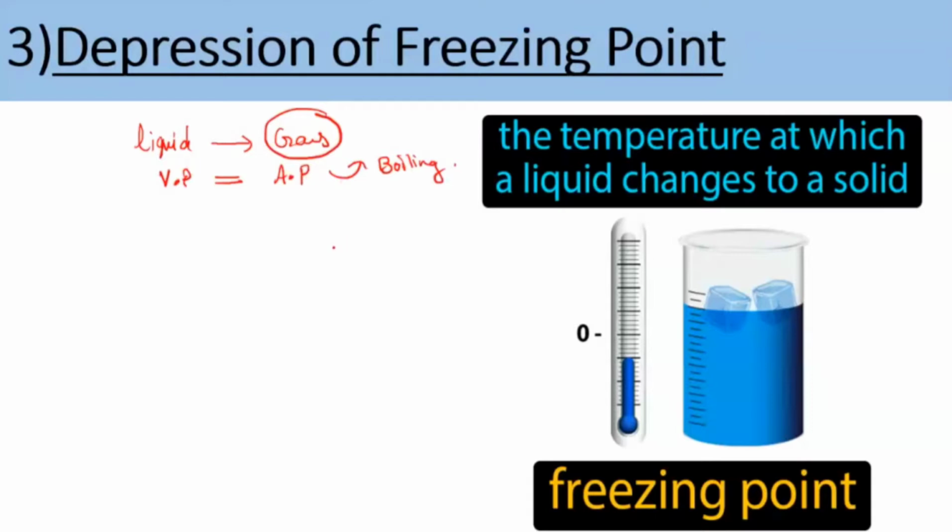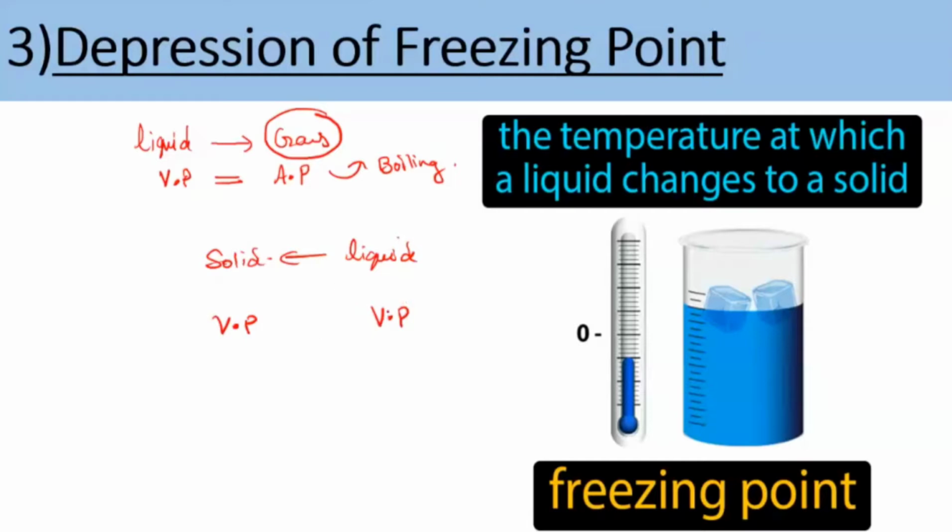A similar thing we have to do here also. Our job now is to convert this liquid into a solid. You can imagine water and ice. If I have water and have to convert it into ice, the water in the liquid state will have a vapor pressure, and the solid also has a vapor pressure. Remember, both of them will have vapor pressure. But which one will have more vapor pressure between the liquid and the solid?